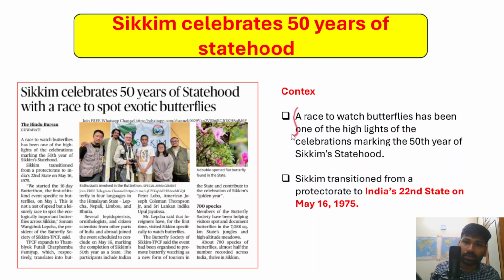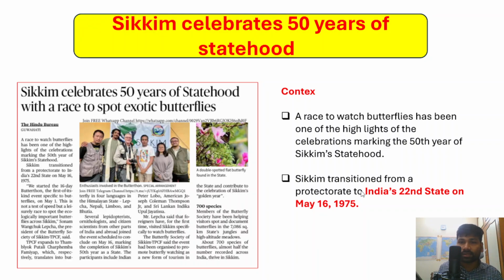They also wanted to protect the exotic butterflies within Sikkim as part of the celebration.